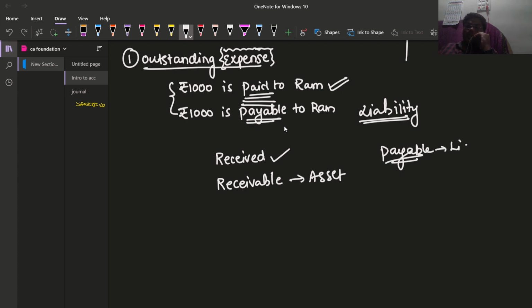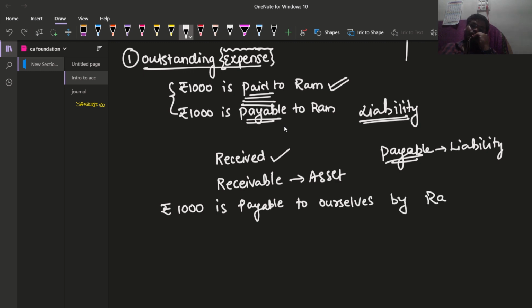Payable in the sense liability. Okay, in the questions they will be confusing us. Rupees 1000 is payable to ourselves